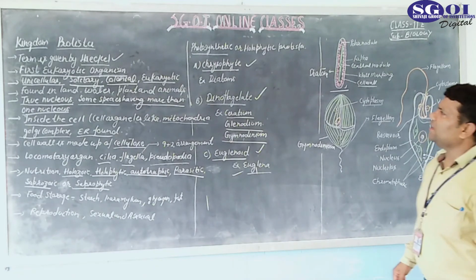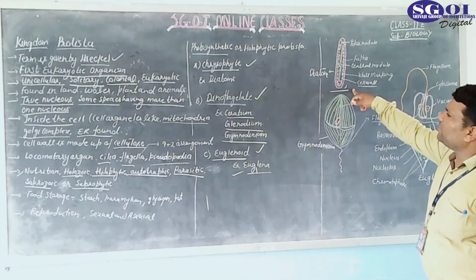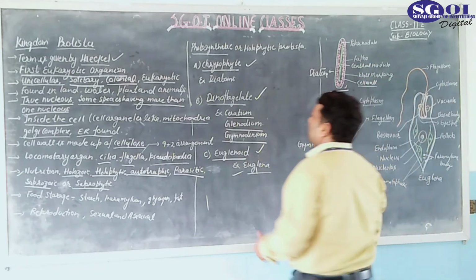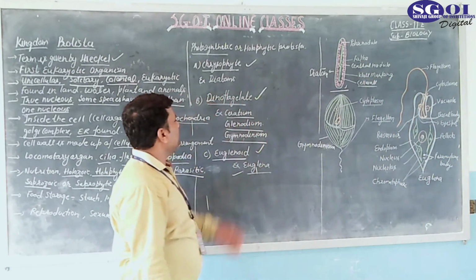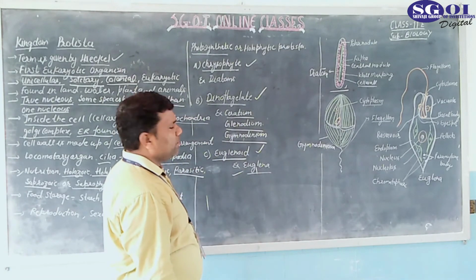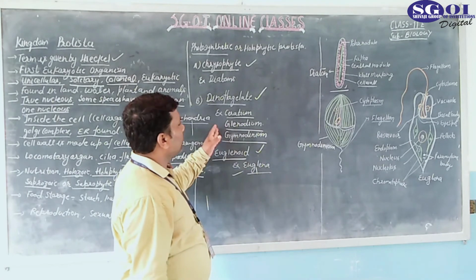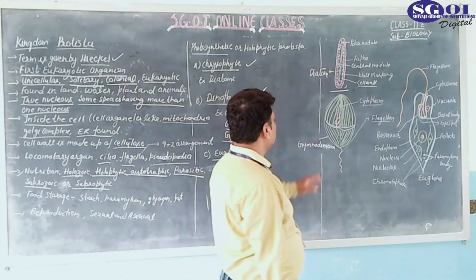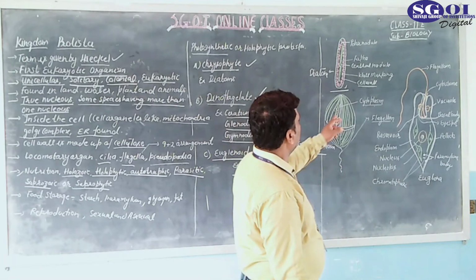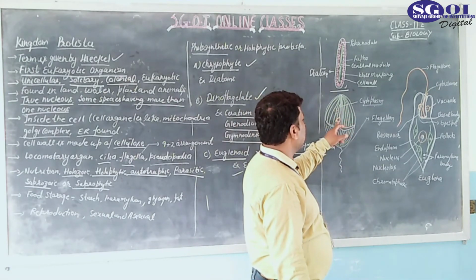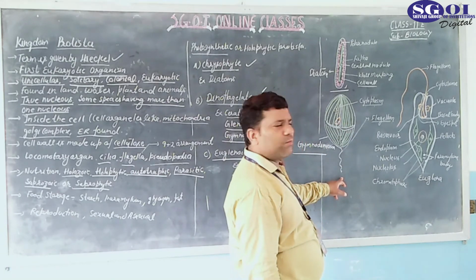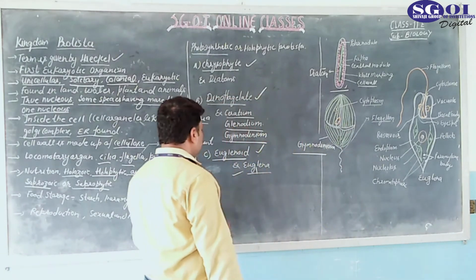So here examples are given. Chrysophyta, this is the example of a chrysophyta. Diatoms and their structure are also given. Now comes another group, known as dinoflagellate. Ceridium and Gymnodinium are examples of dinoflagellate. Here the structure of a Gymnodinium is given. This is known as cytoplasm, at the center the nucleus is found, and this large structure is known as flagella, the locomotory organ.